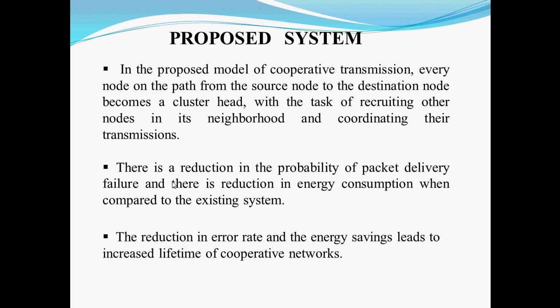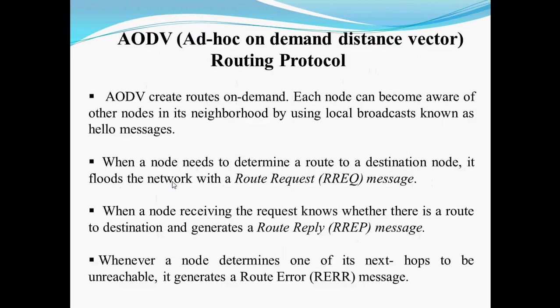In the proposed system, in cooperative transmission from source to destination, we'll add a cluster at the source, so that it will recruit its neighbor nodes and communicate with them, so that the probability of packet delivery failure is reduced and energy consumption is reduced compared to the existing system. Therefore, the error rate is also reduced and the lifetime of the cooperative network is increased. This leads to better performance.